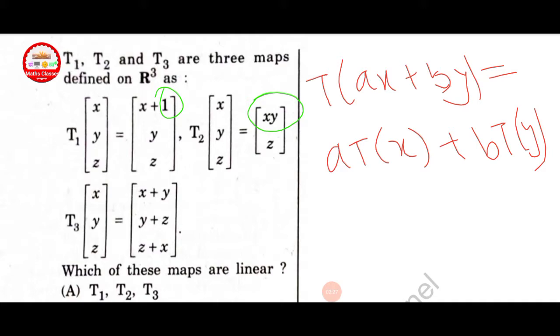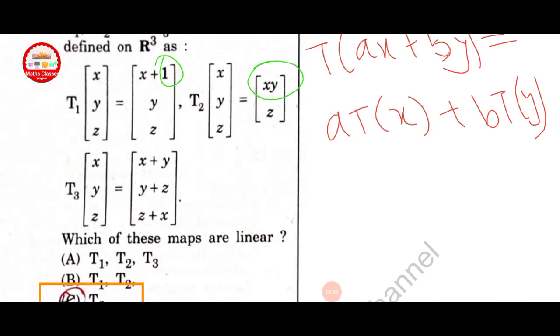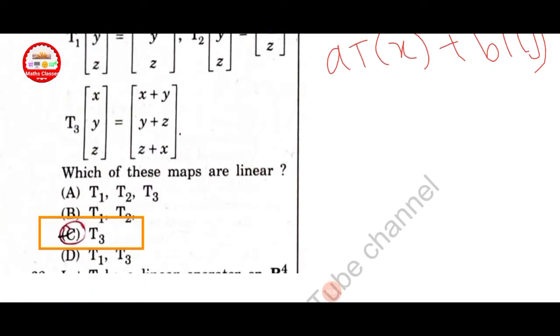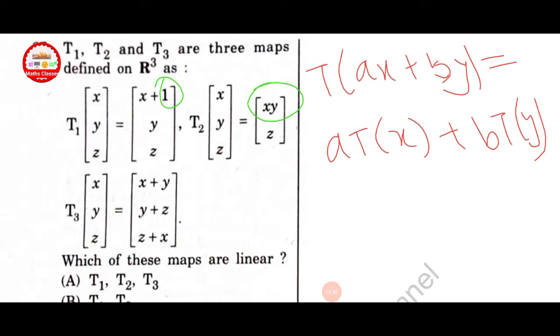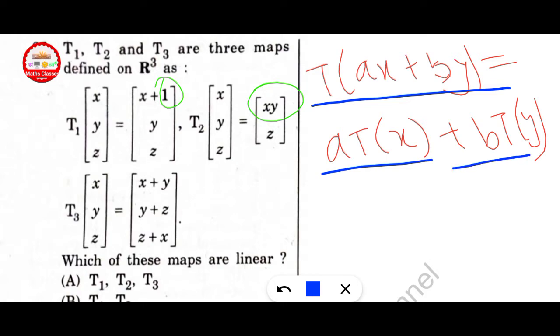Next question: T1, T2 and T3 are three maps defined on R cube. Here T1 is given, T2 is given, T3 is given. Which of these maps are linear? How to check linear? T of Ax plus By equal to A T of x plus B T of y. Then it is linear.